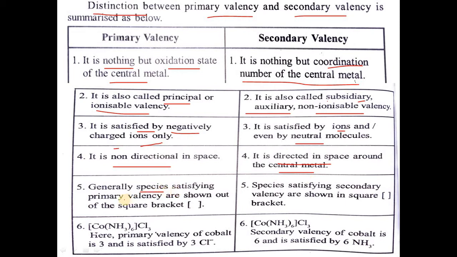Generally, species satisfying primary valency are shown outside the square bracket, and species satisfying secondary valency are shown inside the square bracket. Example: in [Co(NH3)6]Cl3, the primary valency of cobalt is 3 and is satisfied by 3 Cl- ions. In this example, the secondary valency of cobalt is 6, which is satisfied by 6 ammonia molecules.